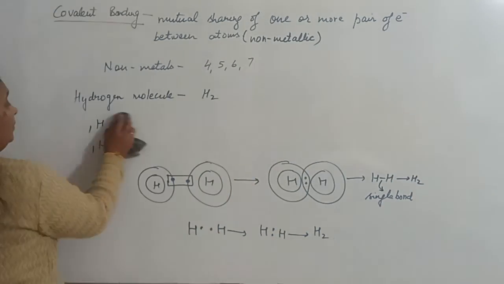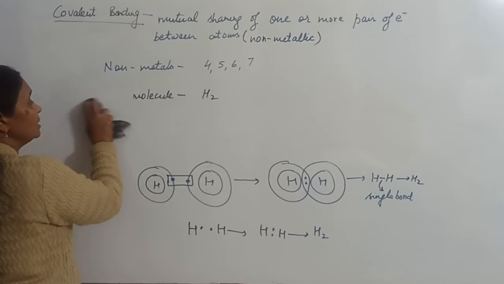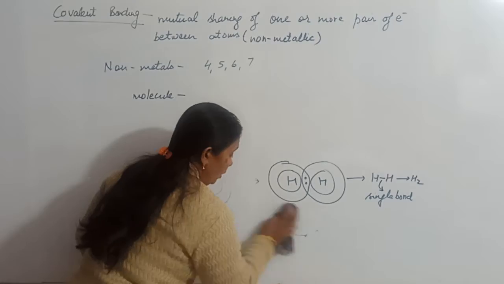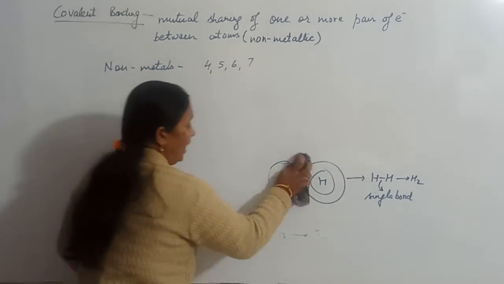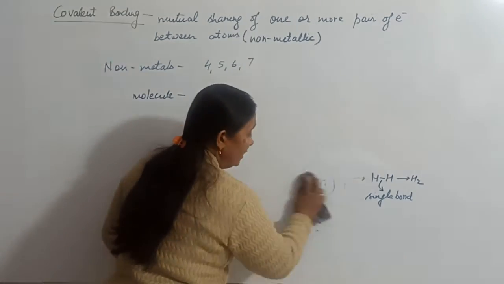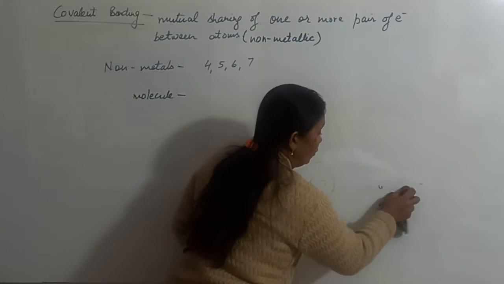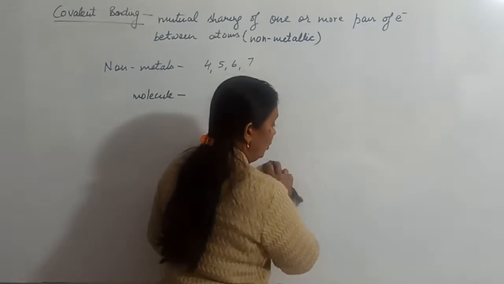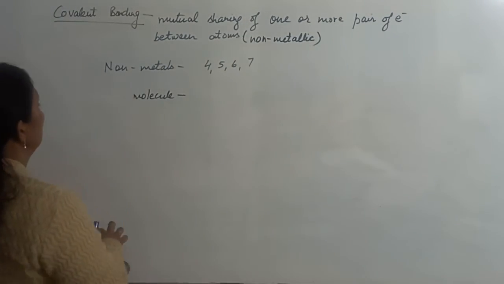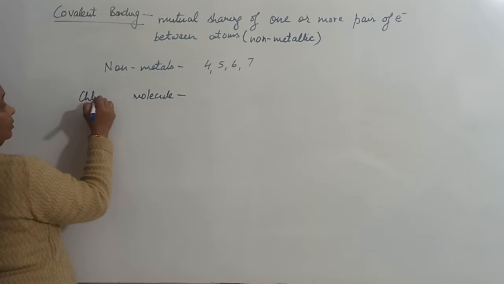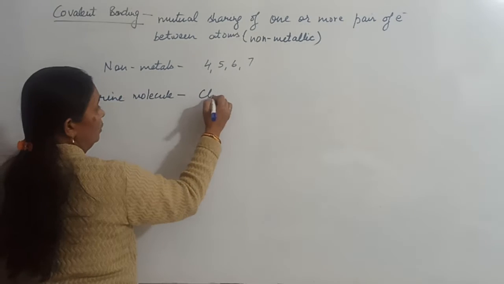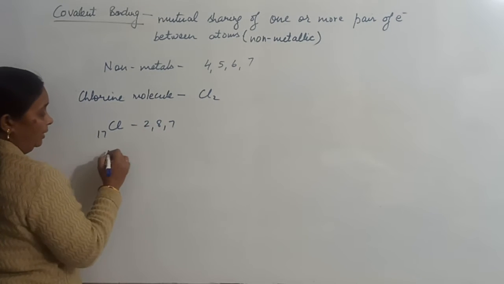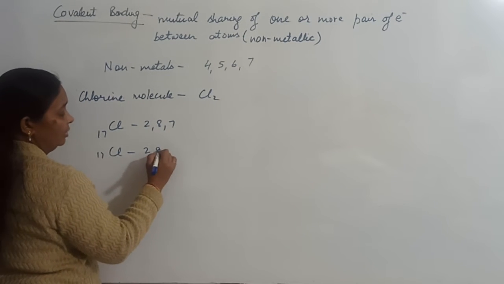Now we will see one more example where there is a single covalent bond, that is the example of the chlorine molecule, that is Cl2. You very well know one Cl atom has atomic number 17 and it has 7 electrons in the outermost shell. So let us see the formation of the chlorine molecule, Cl2. One Cl atom has 17, 2, 8, 7. Another Cl will also have 17, 2, 8, 7.